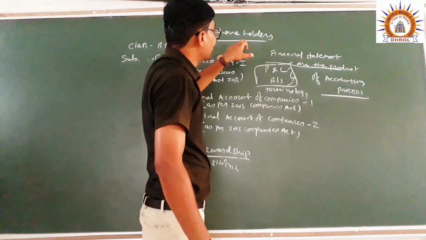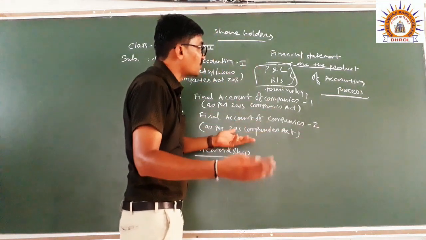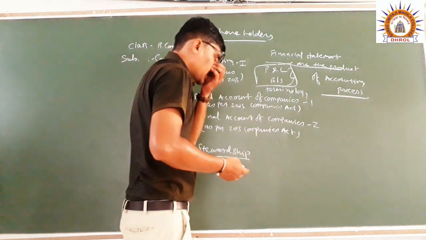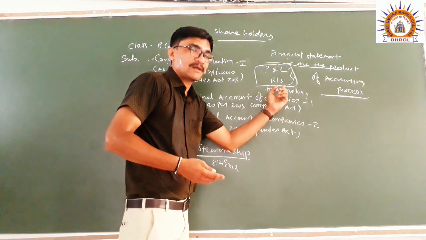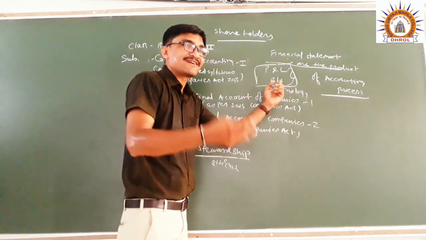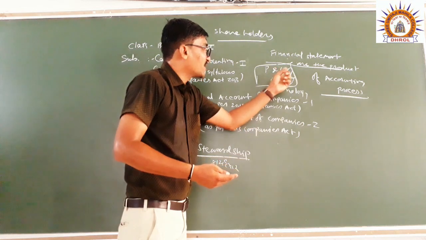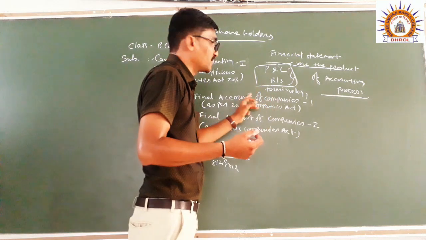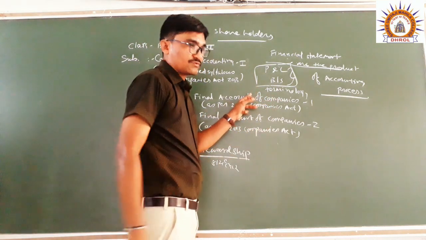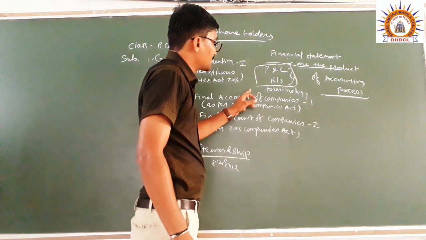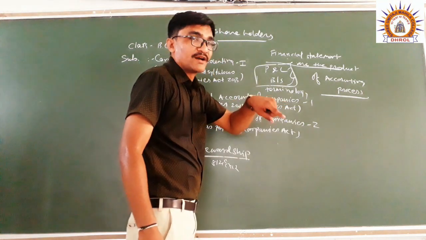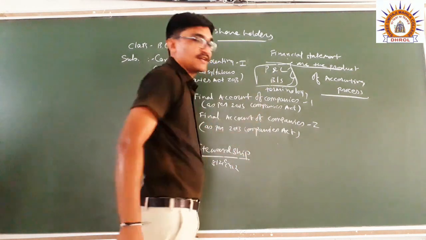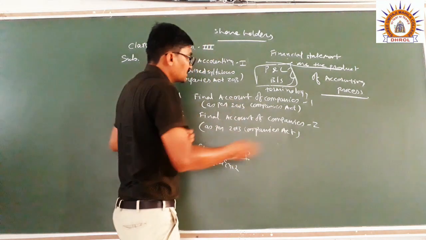Right, the shareholders decide how the particular company performed in the current year. So according to the financial statement, the future decision will be taken in the current year. Right. For example, here the current year is 2020. So whatever decision for 2021, it is taken in the current year, according to the financial statements, right. So this is the financial statement.